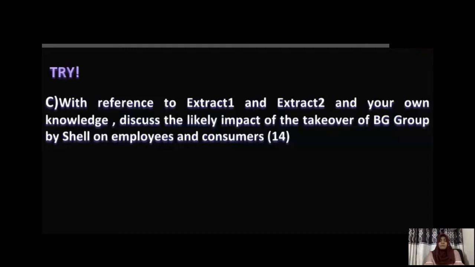What could be the positive impact on consumers? Consumers are likely to benefit because if firms are able to experience economies of scale, that decrease in average cost is likely to be passed on as lower prices to the consumer. So finally, they will be able to get cheaper products. As a result of cheaper products, their consumer surplus is likely to be higher.